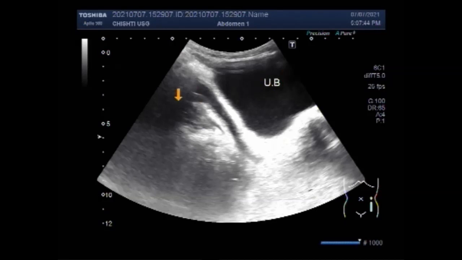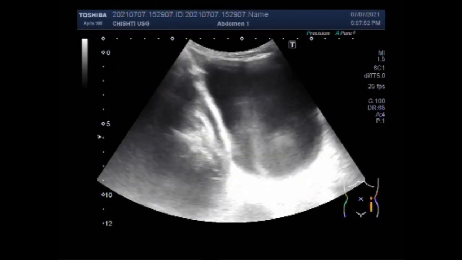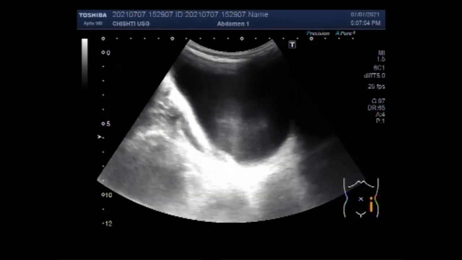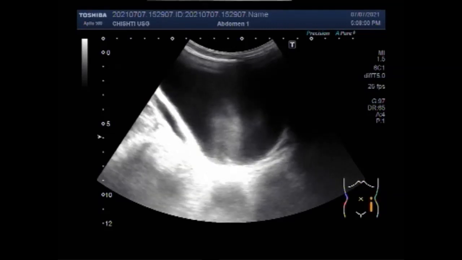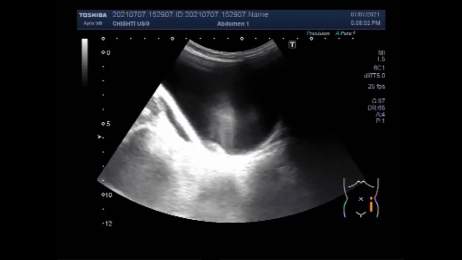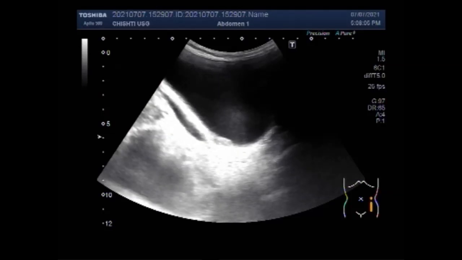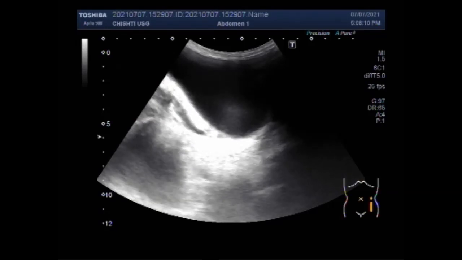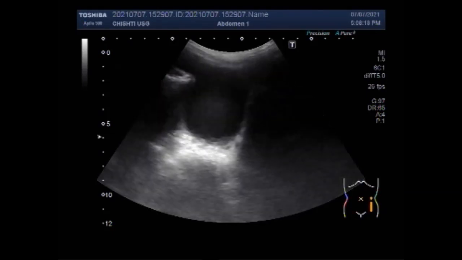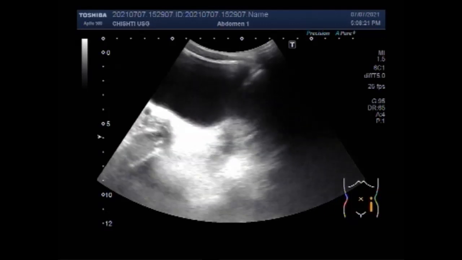A ureterovesical junction obstruction is a blockage to this area where the ureter meets the urinary bladder. You can see the ureter is dilated and the whole length of the ureter is traced. No stone is visible, and now you can see there is narrowing of the ureter, blockage of the ureter at the ureterovesical junction. A significant amount of thick sludge is seen in the urinary bladder.